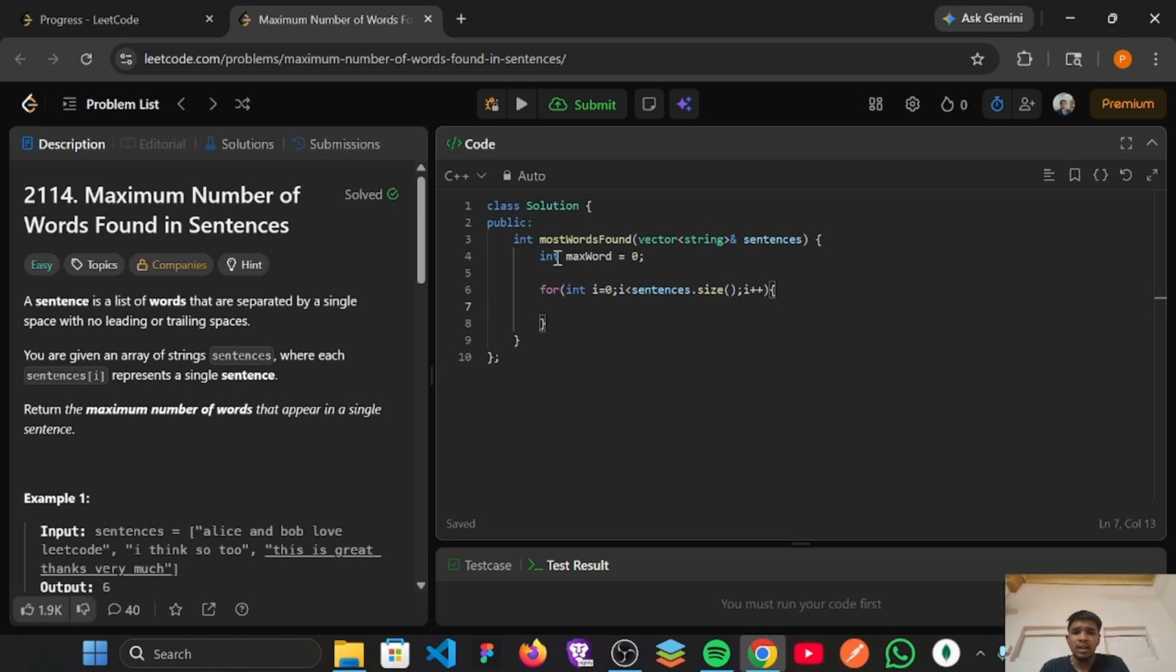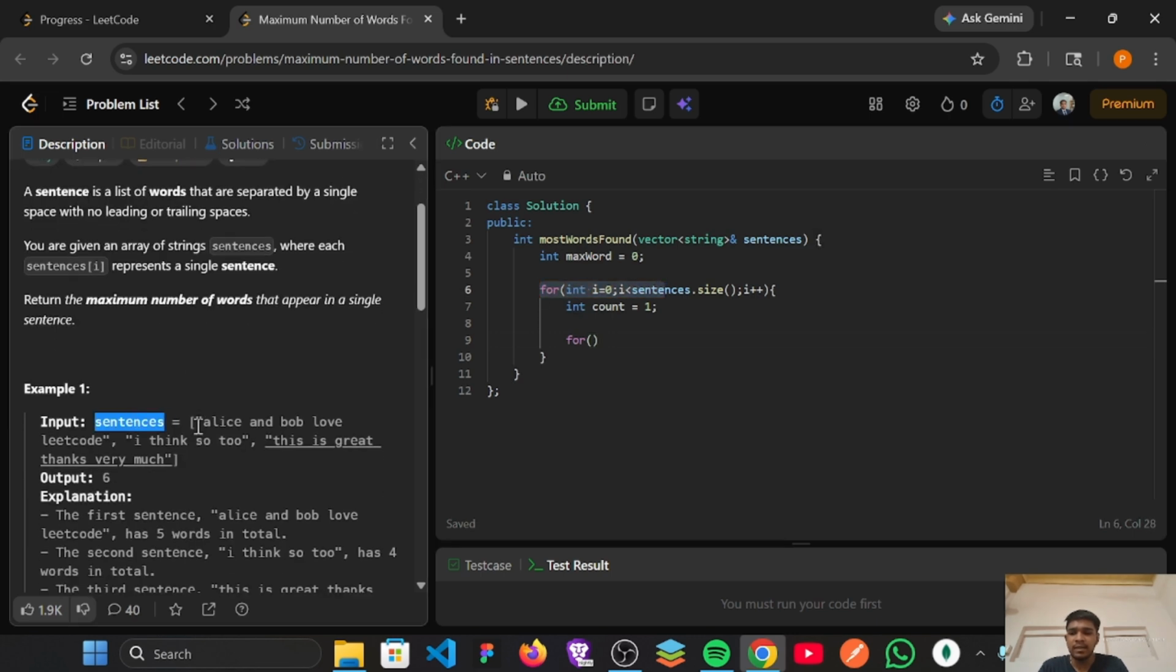And I'm going to declare another variable, count, and its starting value will be 1, so it starts with one word even if the sentence has no space. Then I'm going to add another nested for loop. The outer loop goes through all the sentence elements, the first, second, third. Now we have to iterate over specific indexes also, so I add another for loop: int j equals 0, j less than sentences[i].size(), j plus plus.